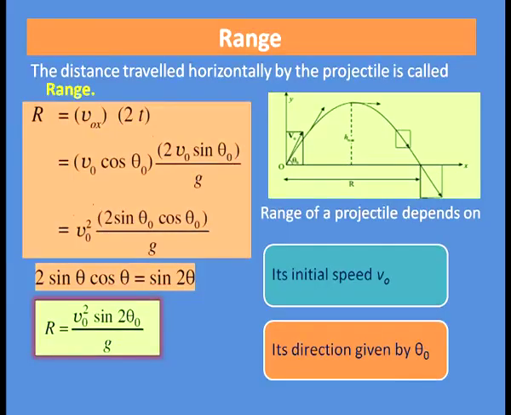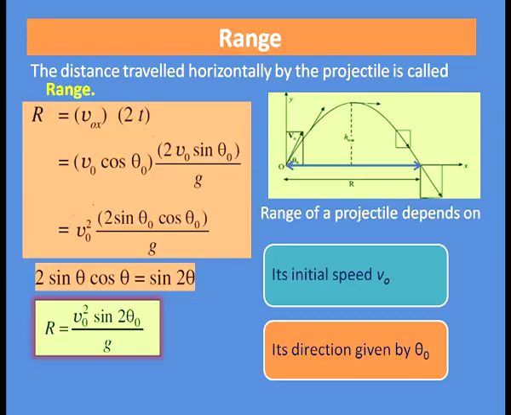Now, what is range? The distance travelled horizontally by the projectile is called range. So, R, that is range, equal to v 0 x into 2t. v 0 x is the horizontal velocity component and 2t is the total time of flight. v 0 x is v 0 cos theta 0 and t equal to v 0 sin theta 0 divided by g.